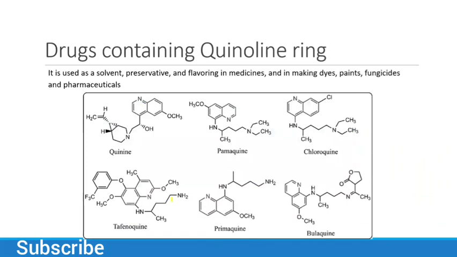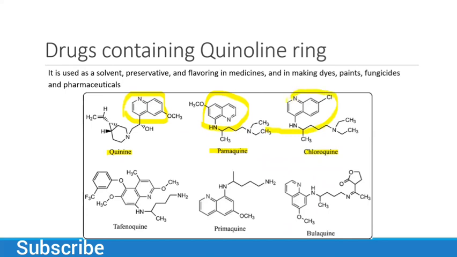And drugs containing the quinoline ring and the applications: it is used as solvent, preservative and flavoring agent in different medicines, and also in making dyes, paste, fungicides and pharmaceuticals. So if we see the structures, this is our quinoline ring present in quinine. This is primaquine. This is our structure of quinoline. This is chloroquine.